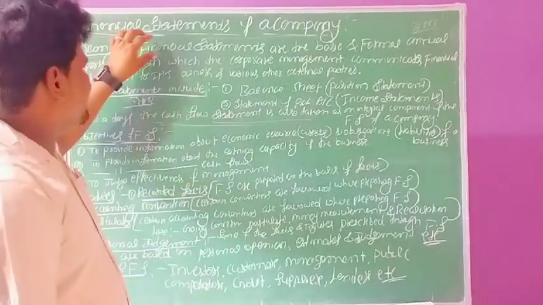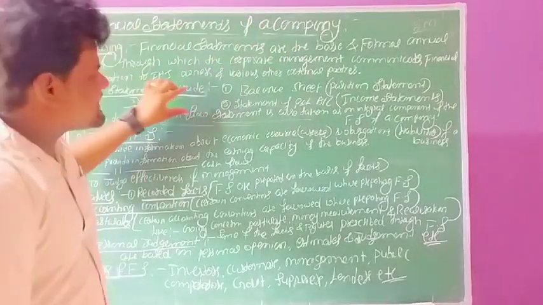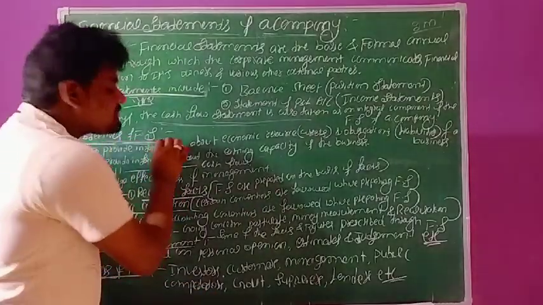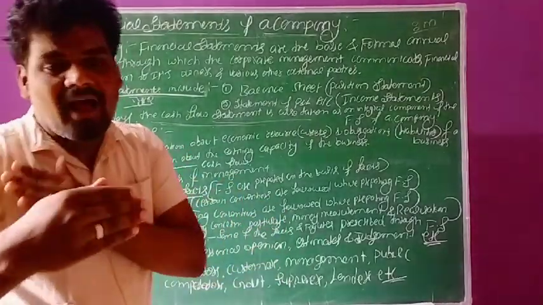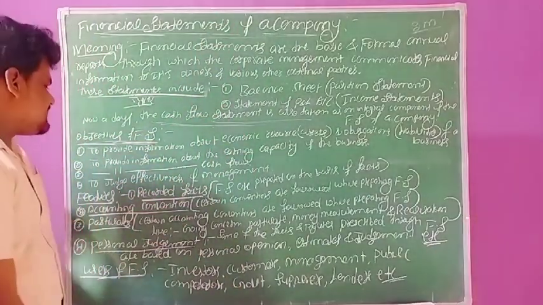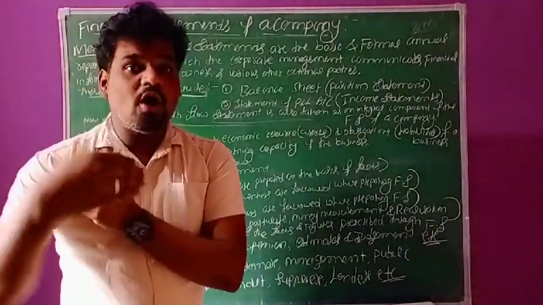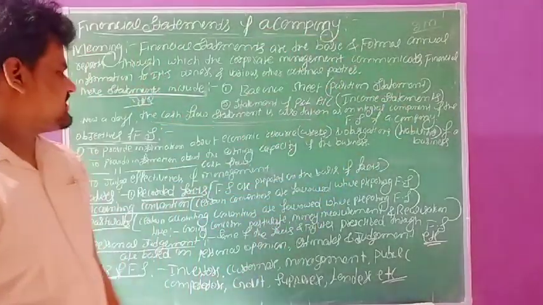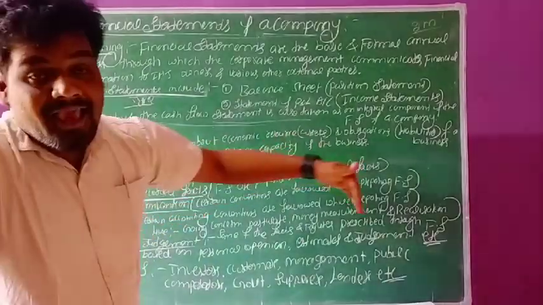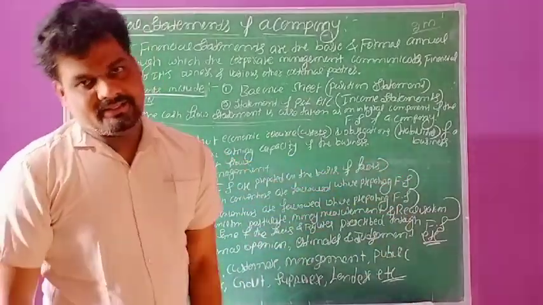Already we have discussed the meaning of financial statements of a company and what are the various types of financial statements. The next one, what are the various objectives of financial statements? What is the main objective of preparation of these financial statements? Now we will discuss here the first one. The main objective of preparation of these financial statements is to provide information about economic resource and obligation of the business.